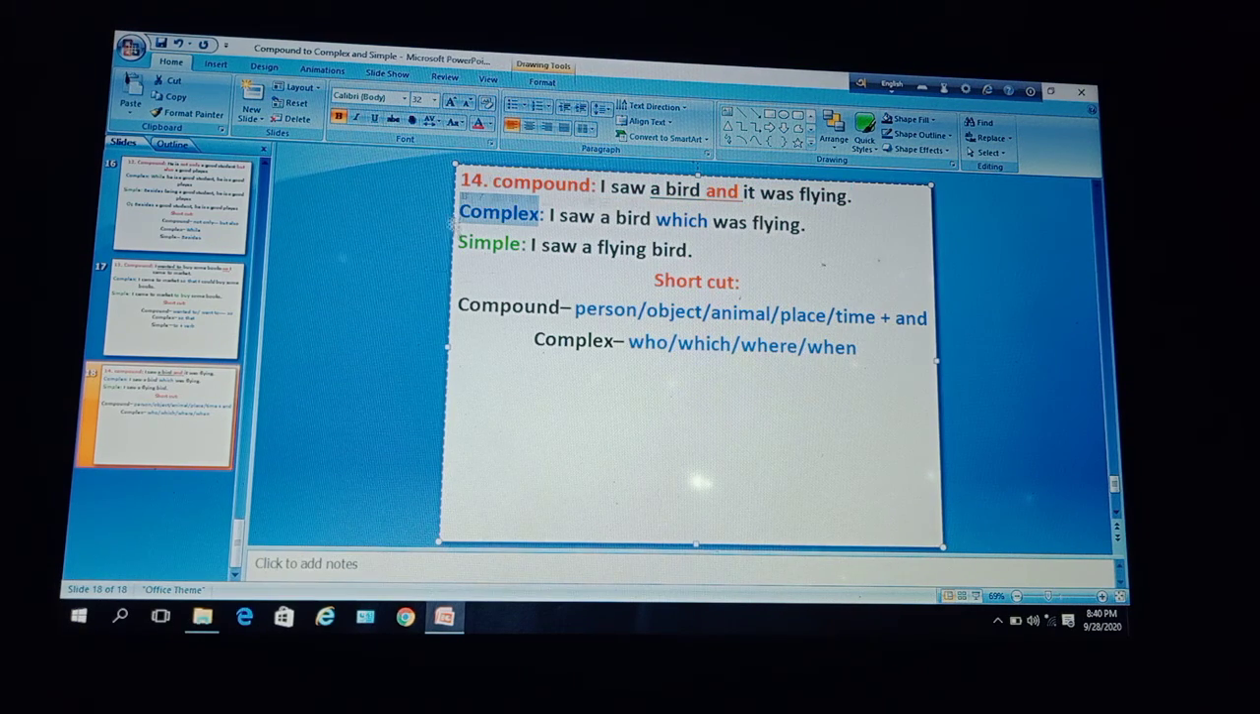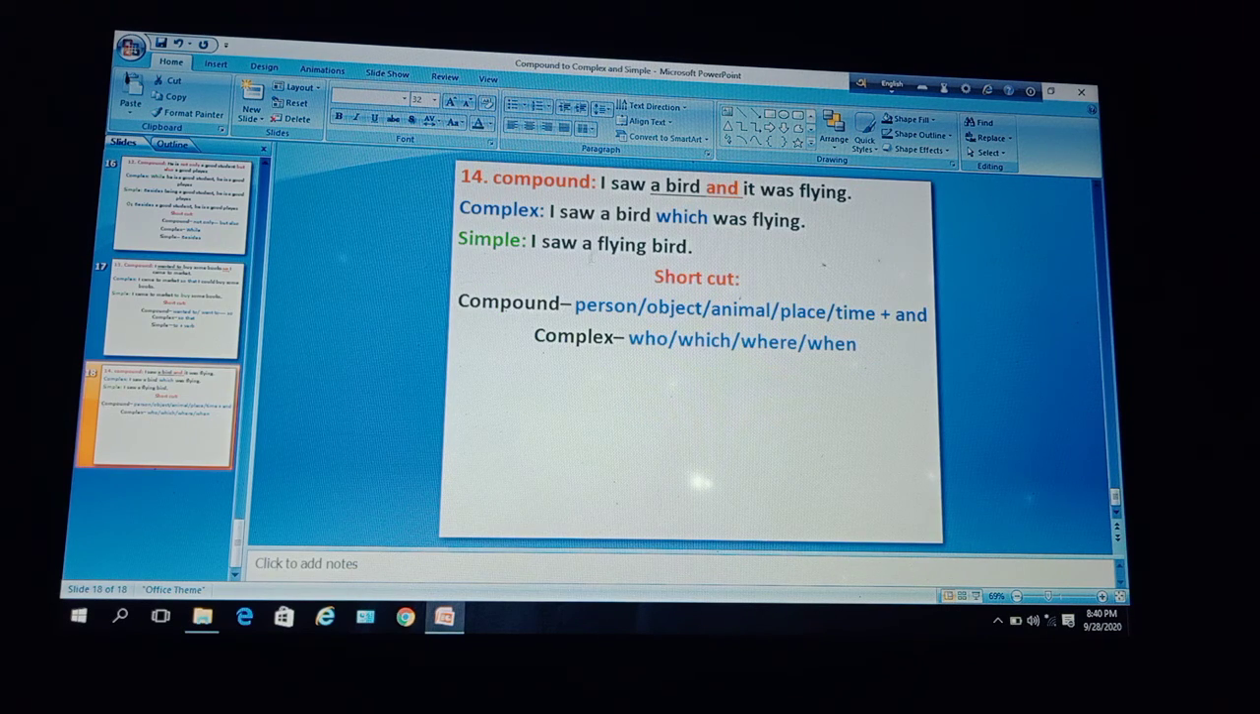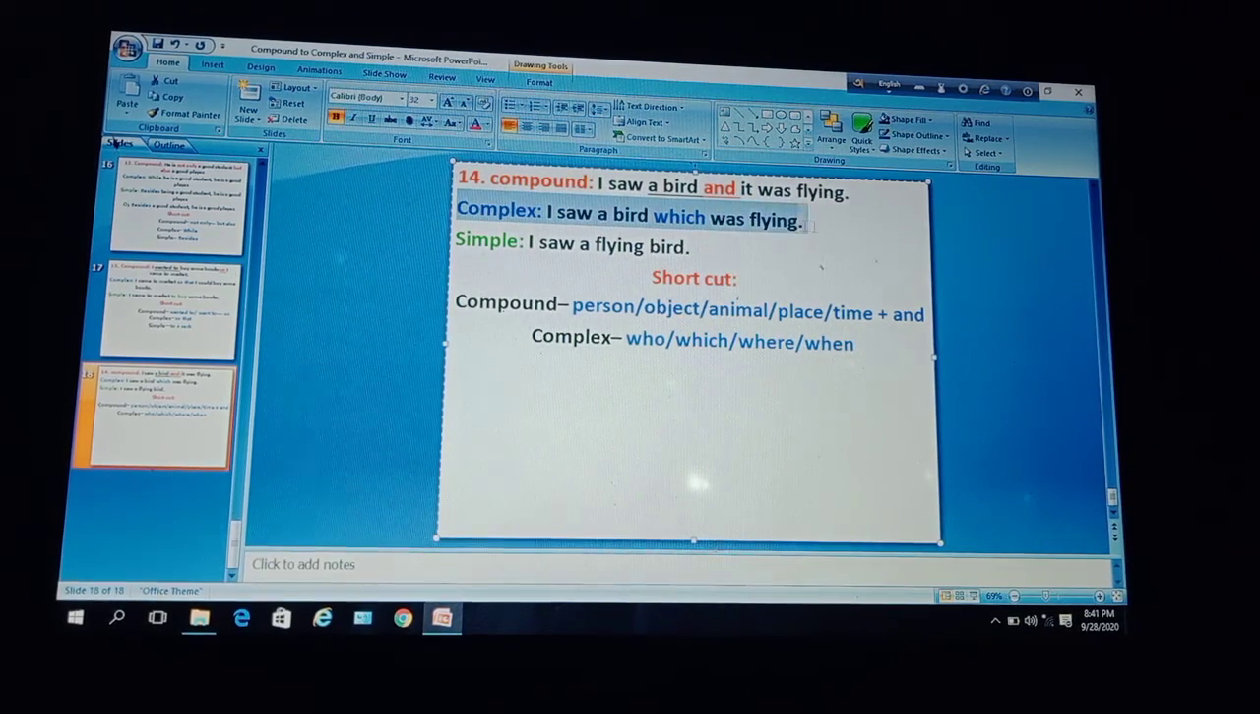To make it complex, here first clause, I saw a bird, then we have to use which, because here a bird, this is an animal, so we have to use which. I saw a bird which, then use the second clause, was flying. Okay, was flying. Okay. Complex sentence. So the complex sentence is I saw a bird which was flying.